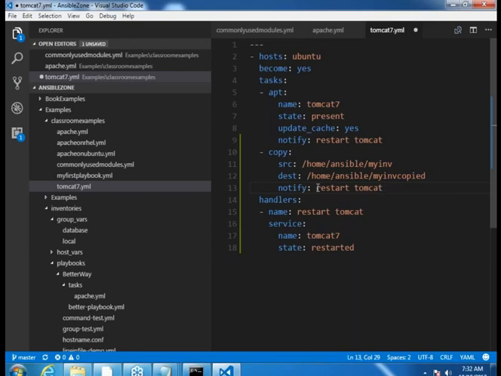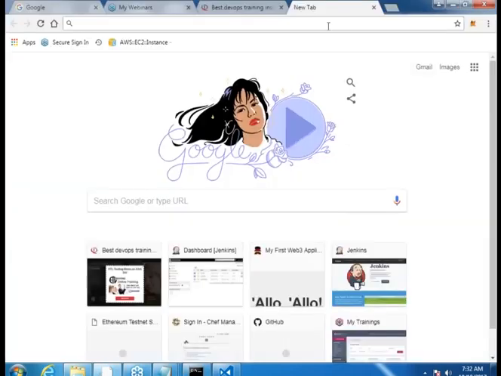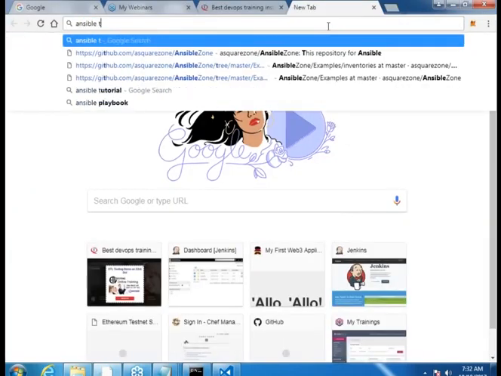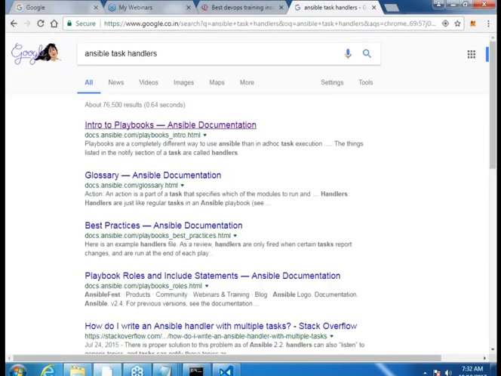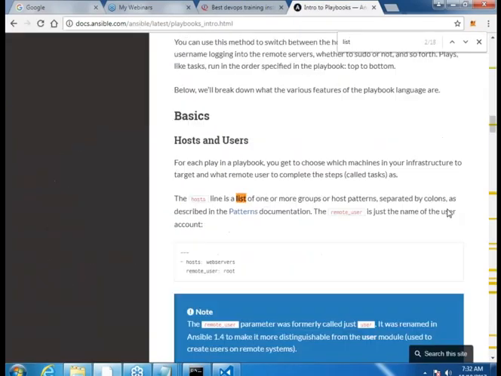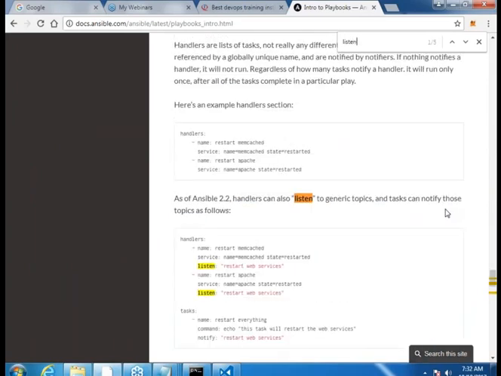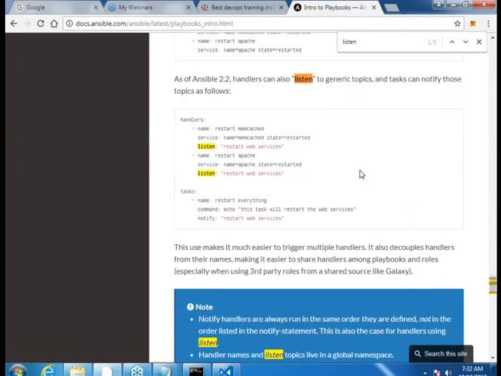Fine. So here what is important, you have to just remember the name of the handler, and whenever you want to call that, write something called notify. Now I'd go to the Ansible documentation. Ansible task handlers. Yeah, this is what Ansible is calling a new way of looking at it.